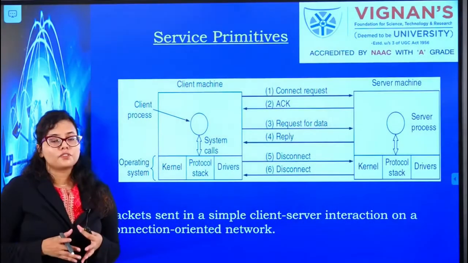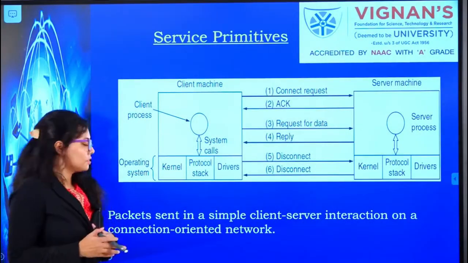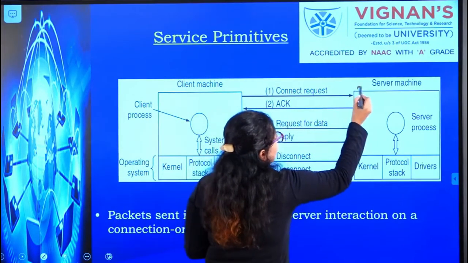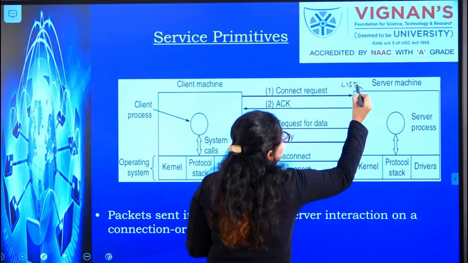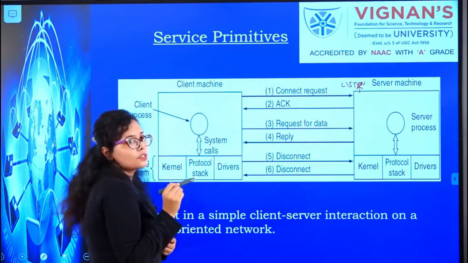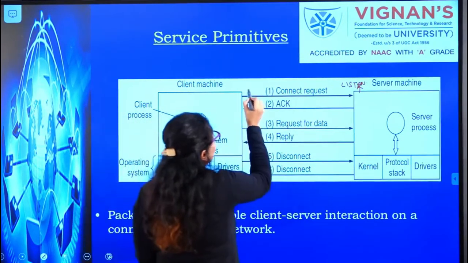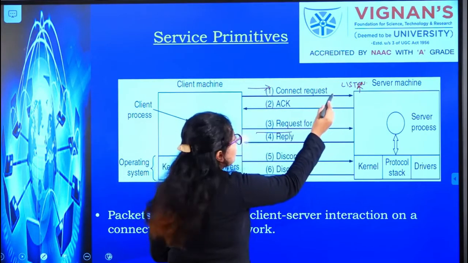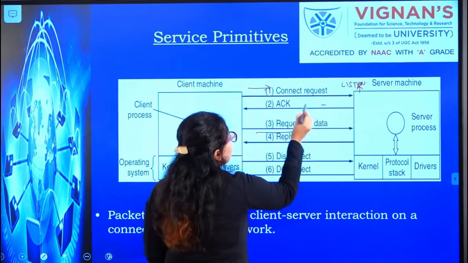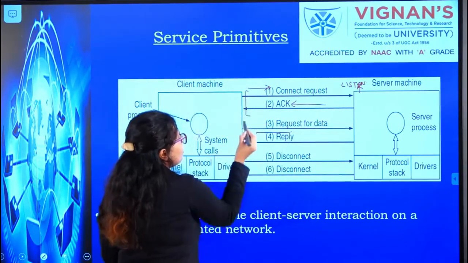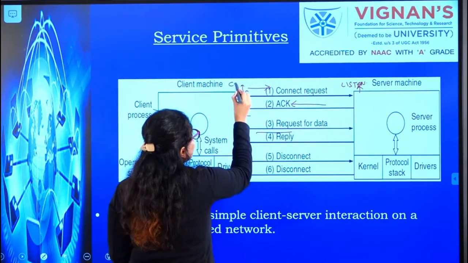From the slide you can see a clear picture. First, the server is listening to the client calls. It is available to listen to the client calls. At the same time, the client is making a connection request to the server. The server is acknowledging the request. Once these two processes are over, it means the connection is established.